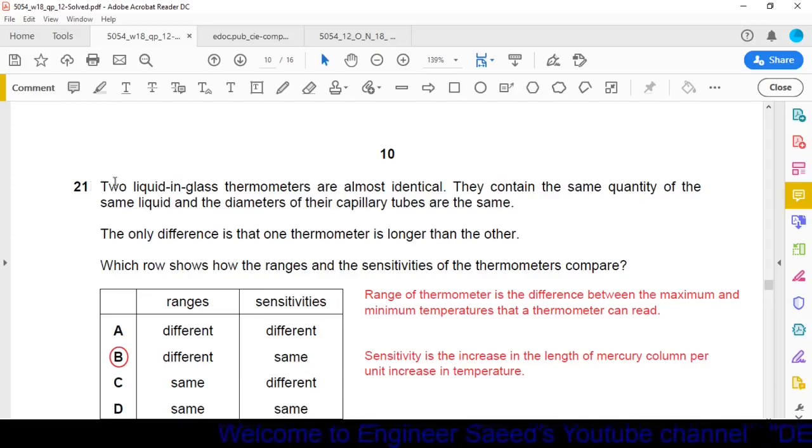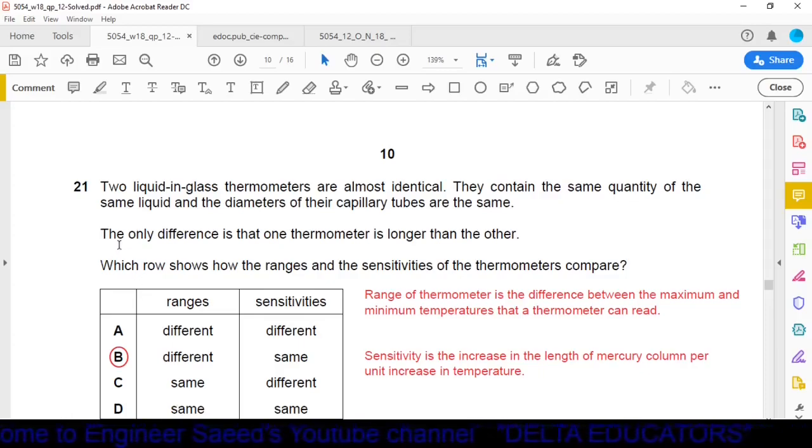Question number 21. Two liquid in glass thermometers are almost identical. They contain the same quantity of the same liquid and the diameters of their capillary tubes are the same. The only difference is that one thermometer is longer than the other. Which row shows how the ranges and the sensitivities of the thermometers compare? We have two columns here, one for the ranges, second for the sensitivities, and we have four options A, B, C, and D. We have to find out which option is the correct one.